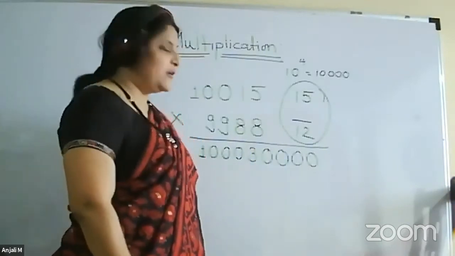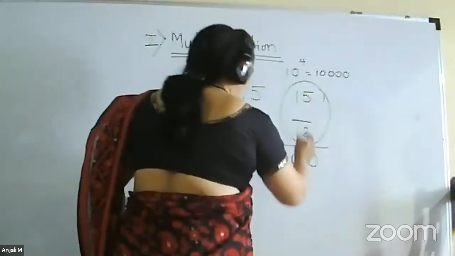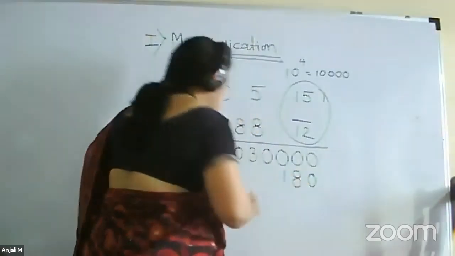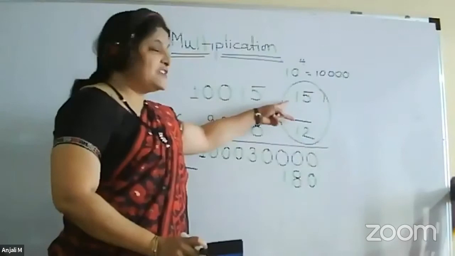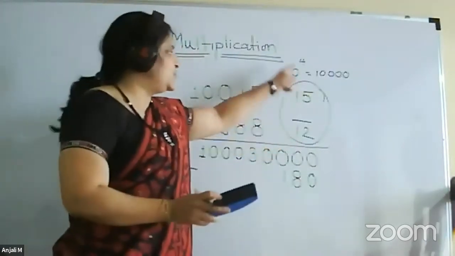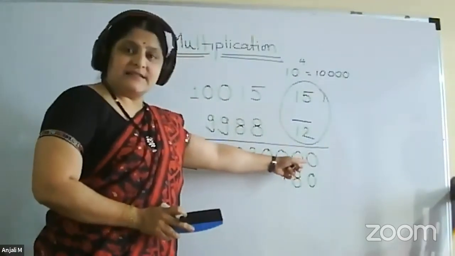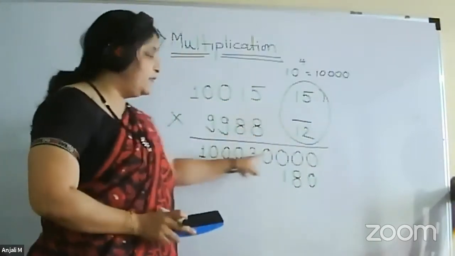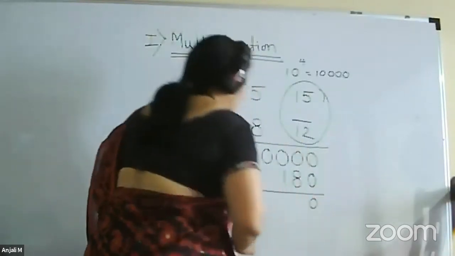So what will be their product now? 15 into 12. We can easily do that. 12 5s are 60, carry 6. So it will be 180. I think this much everyone can do. And now, please remember, in the last two examples, the product was always coming as positive from this Urdhva Gunitam, so we were adding it to this answer. But now the product is coming negative, so we have to subtract it from this.